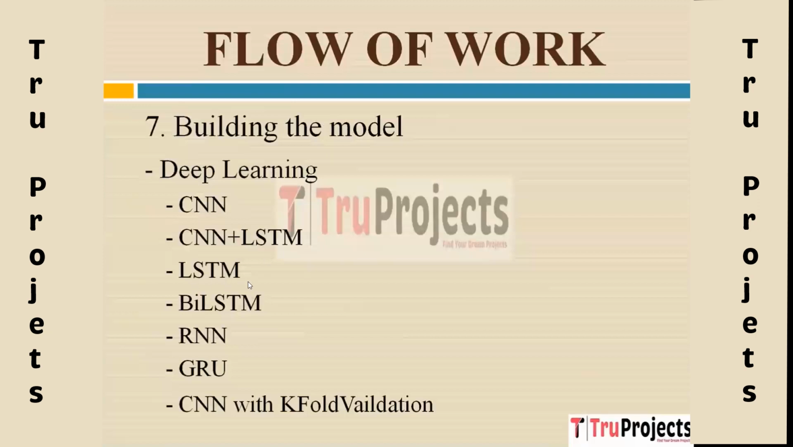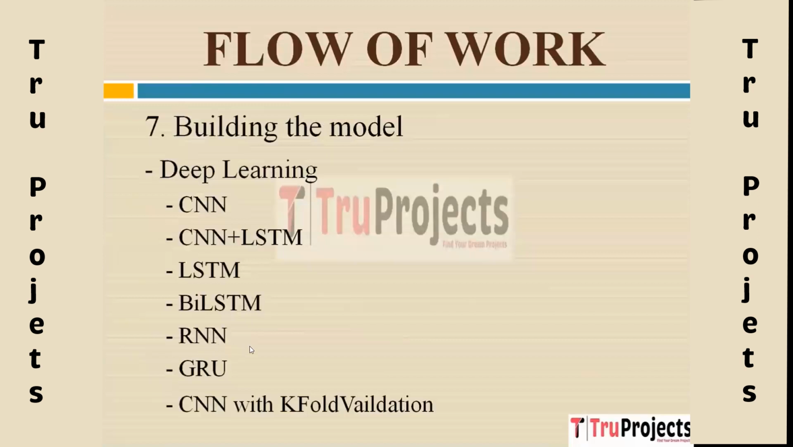Third, here we have LSTM, which stands for long short-term memory. It is a type of recurrent neural network architecture designed to capture long short-term dependencies in sequential data, making it suitable for tasks like natural language processing and time series prediction. And then we have BiLSTM, which stands for bidirectional long short-term memory. It is an extension of LSTM that processes the input sequence in both forward and backward directions.